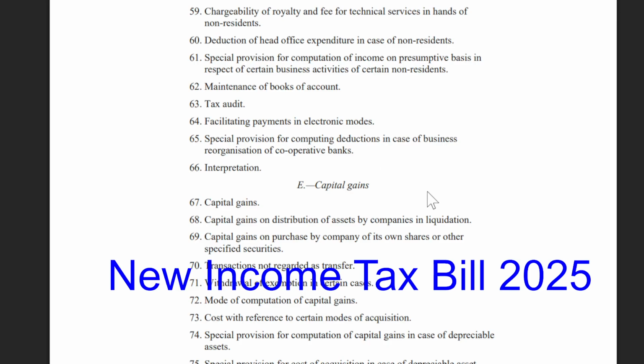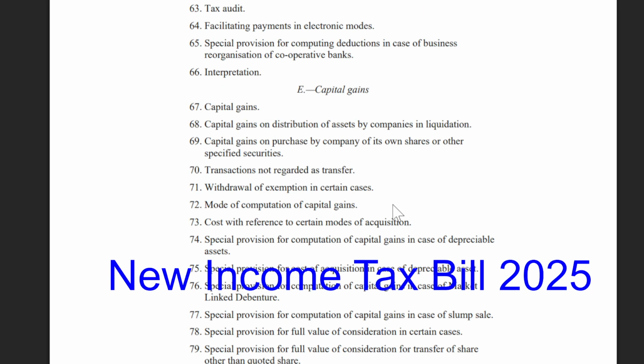Capital gains. 67, Capital gains. 68, Capital gains on distribution of assets by companies in liquidation. 69, Capital gains on purchase by company of its own shares or other specified securities. 70, Transactions not regarded as transfer. 71, Withdrawal of exemption in certain cases. 72, Mode of computation of capital gains.